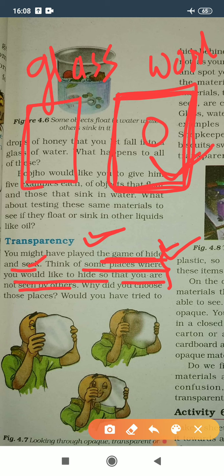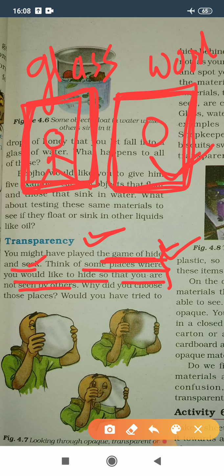If you talk about this glass window or door, then the person who is finding you can easily see you through this door, because it is made up of glass and glass is a transparent material.